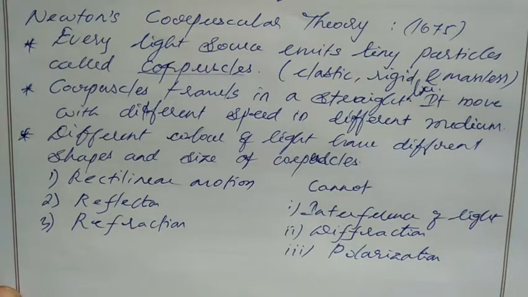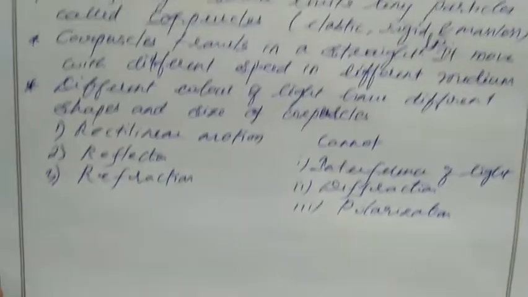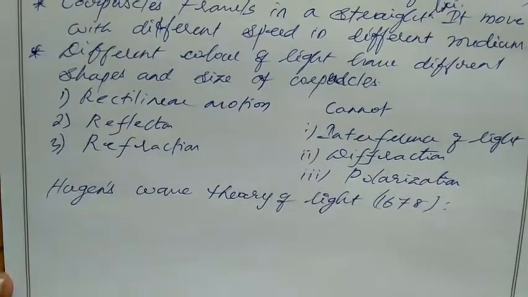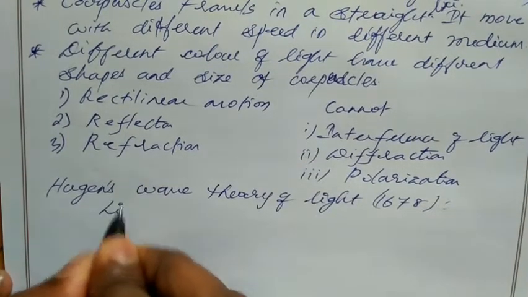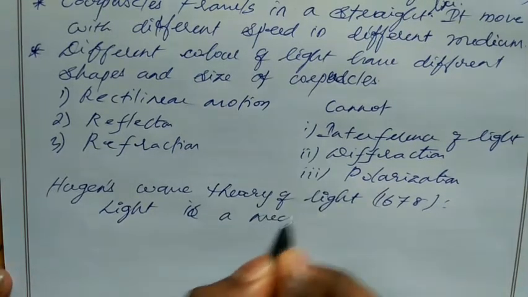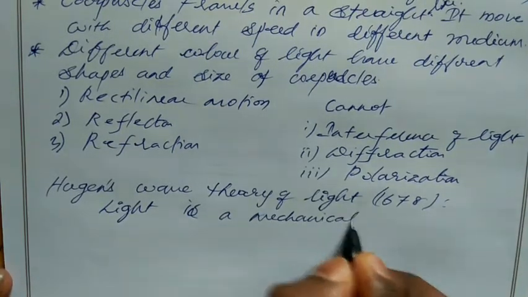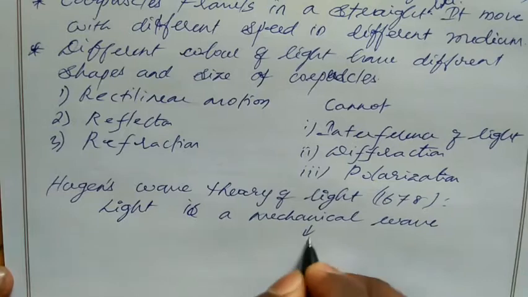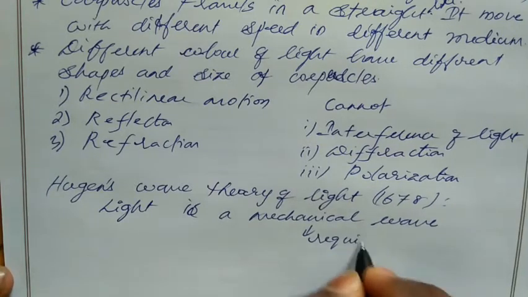Huygens is a scientist who proposed a theory of light using wave optics. In 1678 he said light is a mechanical wave, which means this wave requires some medium.